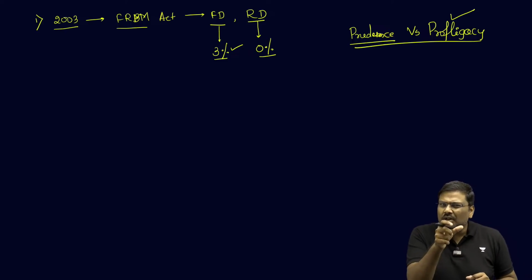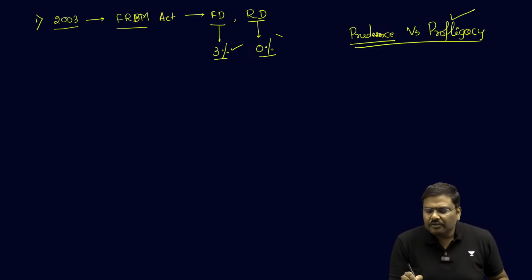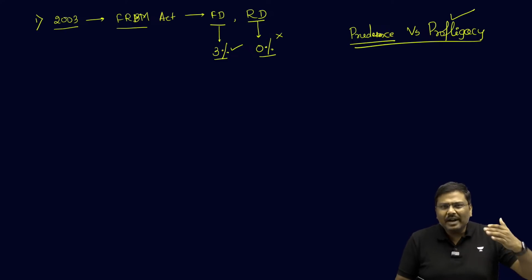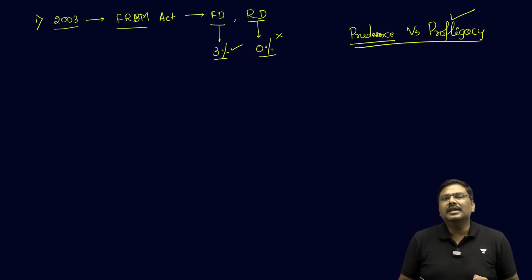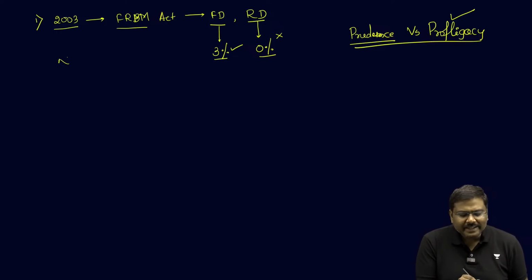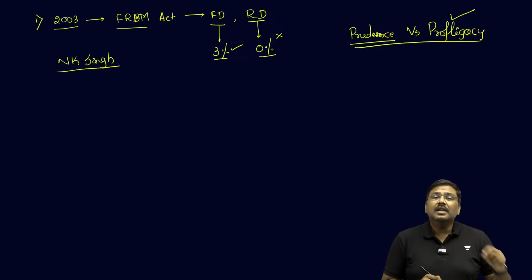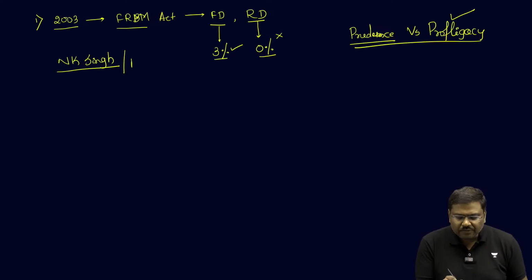But because of the global financial crisis, we had to do away with the target. We had to expand the targets. And after that, the Government of India set up the NK Singh Review Committee. It is also referred to as the FRBM Review Committee.